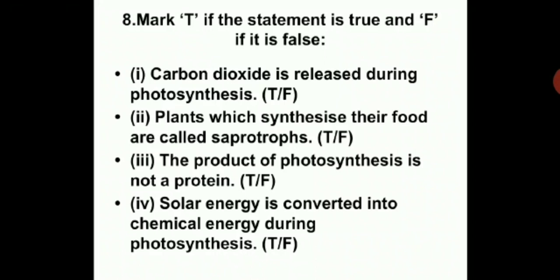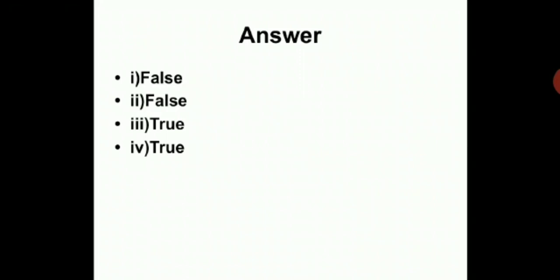Can you recollect the reaction, the chemical equation we have done? Carbon dioxide in the presence of water and sunlight and chlorophyll, what happened? It is converted into carbohydrates. So the answer for that will be true. So you have first two false and next two true. You have to write the statement and the answer in your notebook.